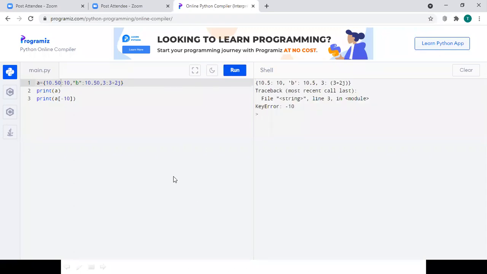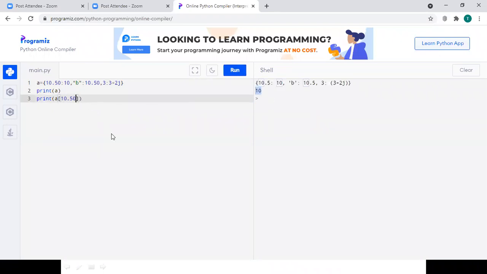I'm sorry, as I said earlier, keys should be integers, not like that. I think in the previous version I have seen that keys should be integers. Now keys can be of any type, values can be of any type. To access the values, we have to provide the right key. If I want to print 10, I have to provide A of 10.50. Now it is going to print 10 on the output screen.